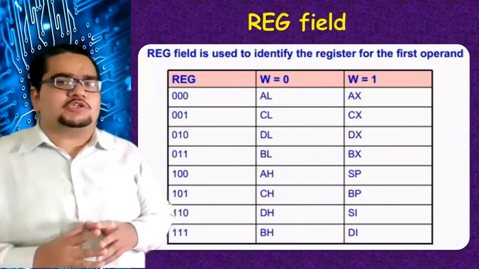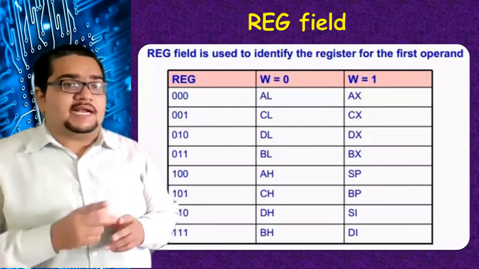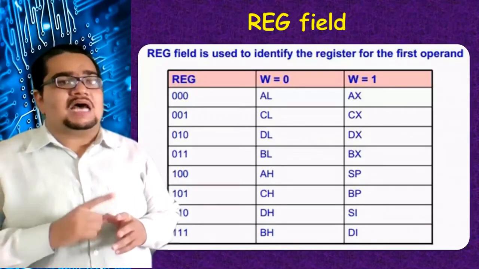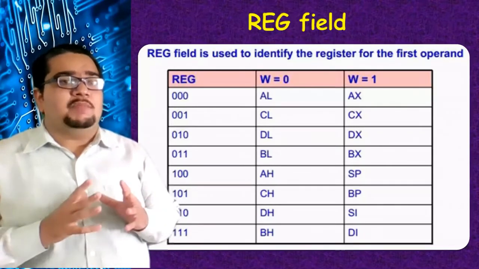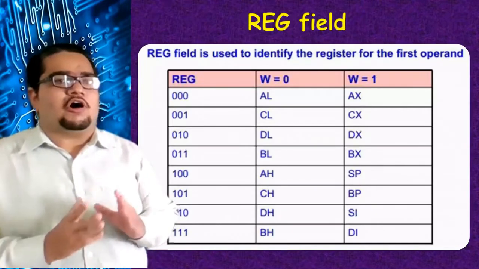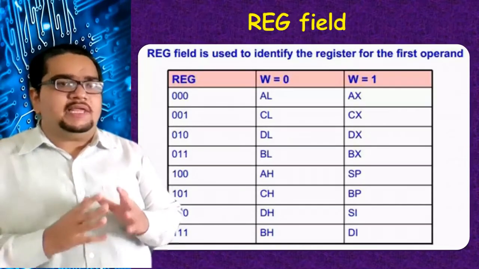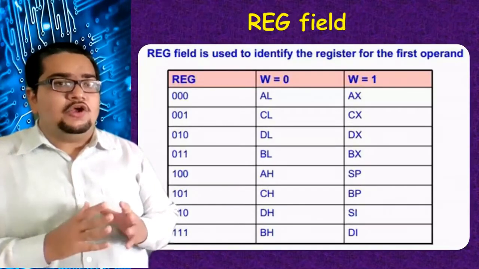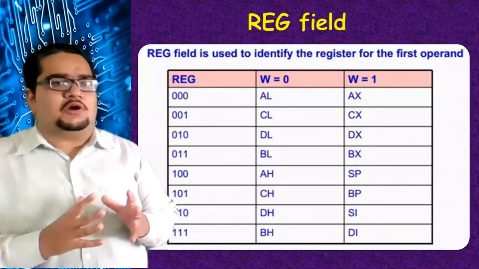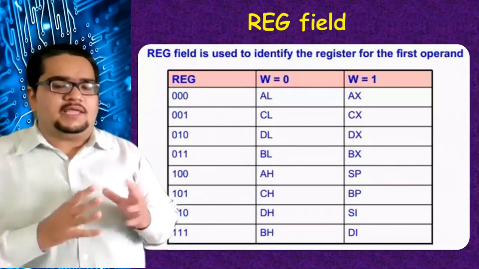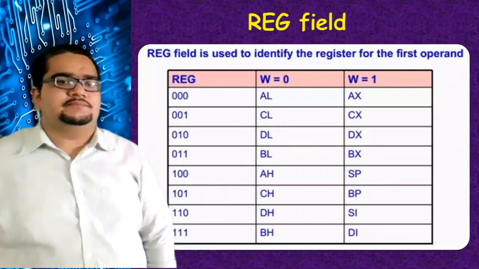REG field talks about the first operand, and the second operand will be talked about in the R/M field. That also we will check. R/M field, either register or memory. That means the second operand could be either in a register or in a memory. In some special cases it will be raw data, which is called immediate data. So one by one we will see this.